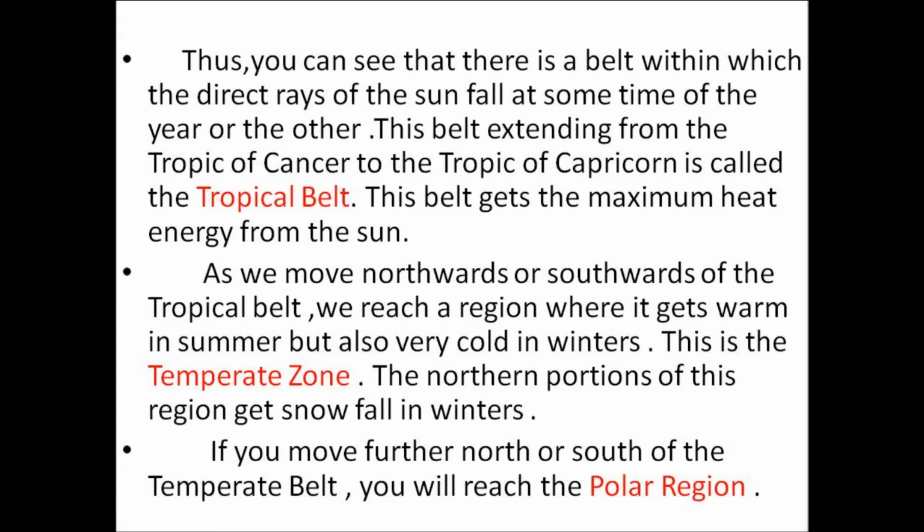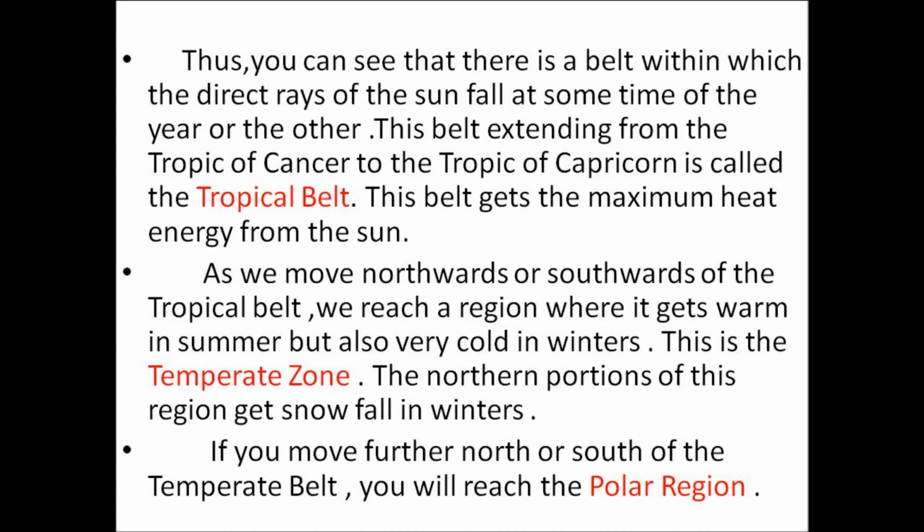You can see that there is a belt within which the direct rays of the sun fall at some time of the year or the other. This belt extending from the Tropic of Cancer to the Tropic of Capricorn is called the tropical belt. This belt gets the maximum heat energy from the sun.